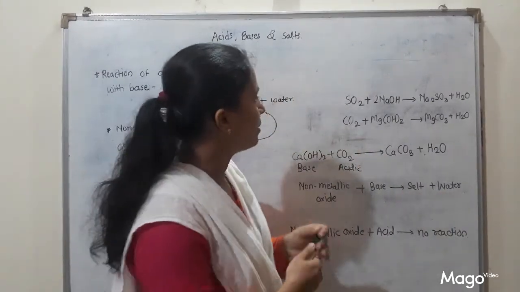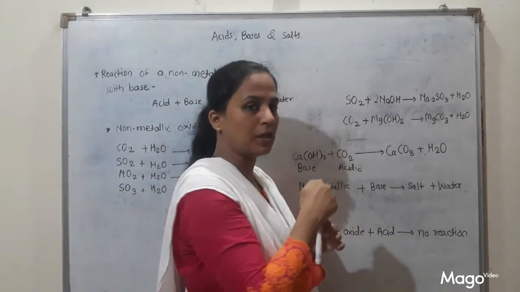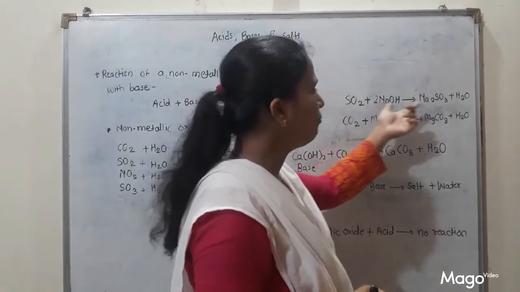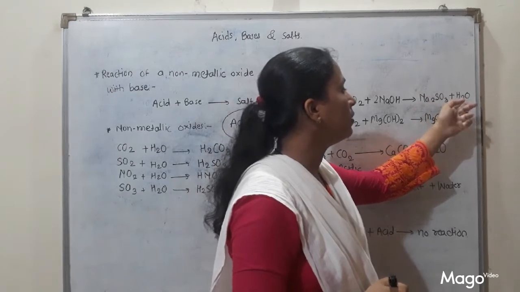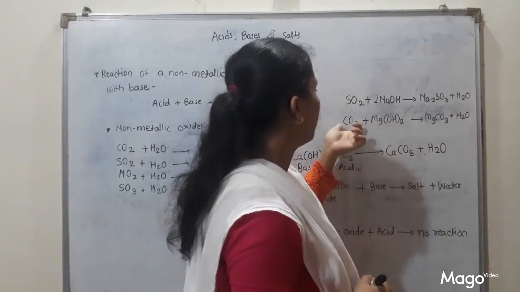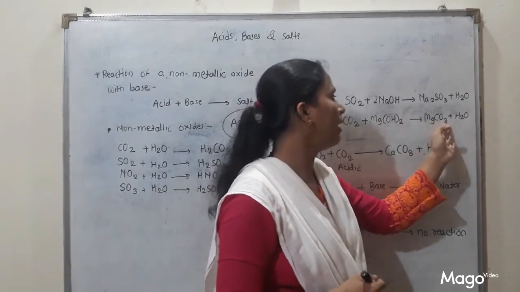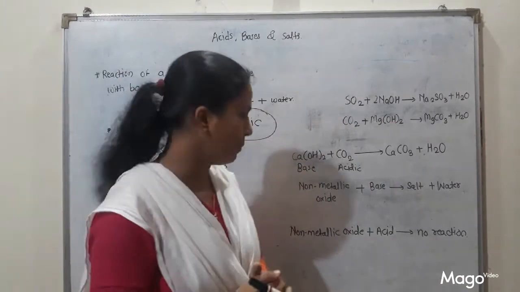Two more examples are there. If SO2, that is a non-metallic oxide of sulfur, sulfur dioxide, reacts with NaOH, then what will happen? It forms sodium sulfate, and then H2O. Then when magnesium hydroxide reacts with carbon dioxide, it forms magnesium carbonate and H2O, meaning salt and water. So these are two examples for your extra information.